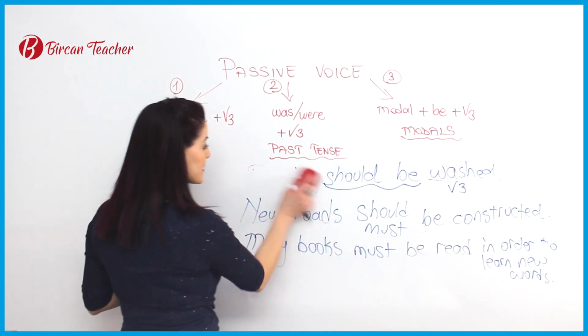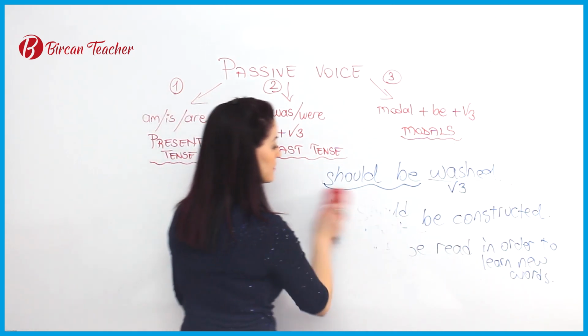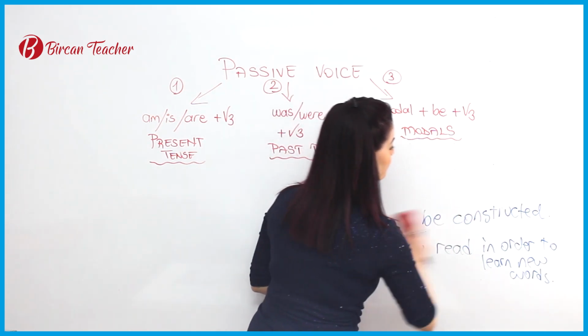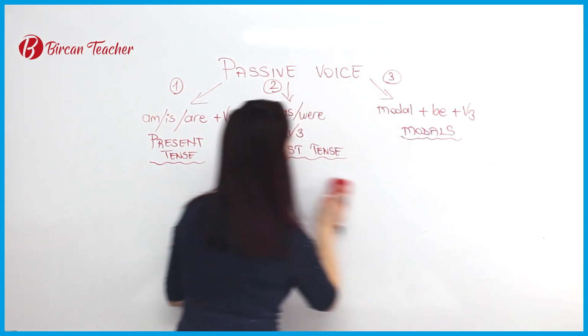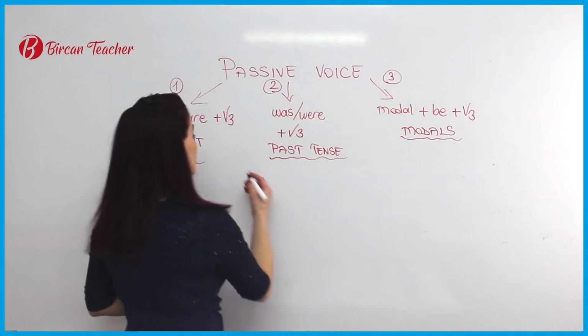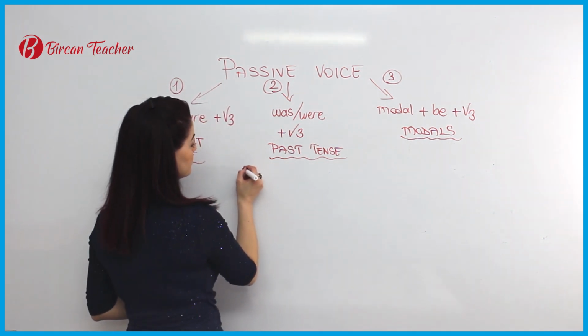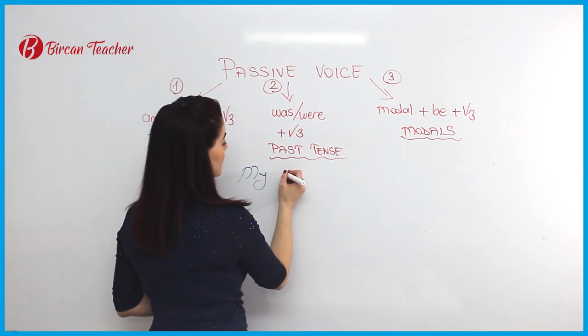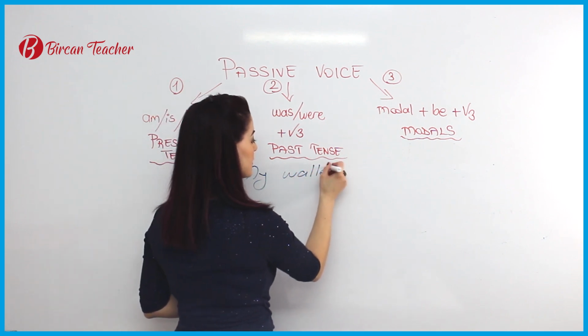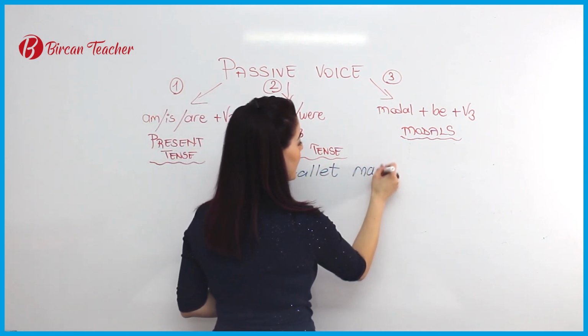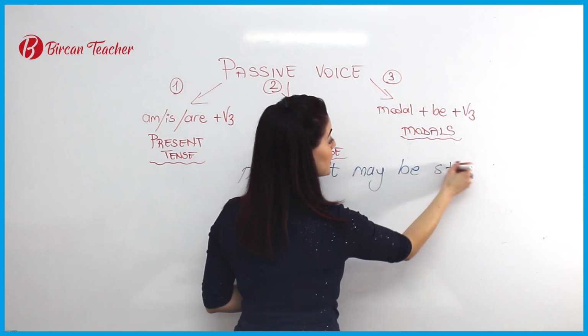And some examples also about other modal words. Let's see. Your or my wallet may be stolen.